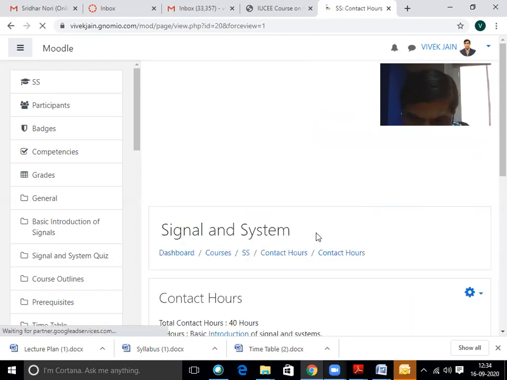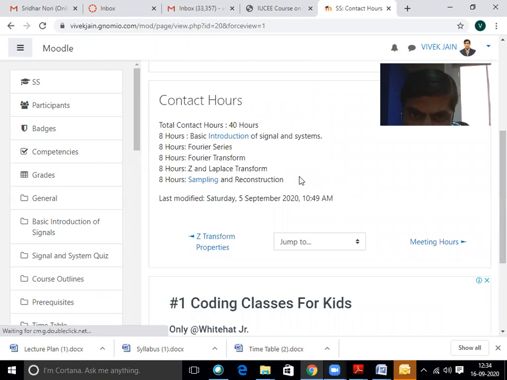Here we also mention our contact hours with the students unit wise. We take 8 hours for completing Unit 1, the basic introduction of signals and systems. We provide Fourier series in the next 8 hours. For completion of the Fourier transform, we take 8 hours. For completing the Z-transform and Laplace transform, the next 8 hours. In this way, our contact hours with the students total 40 hours.